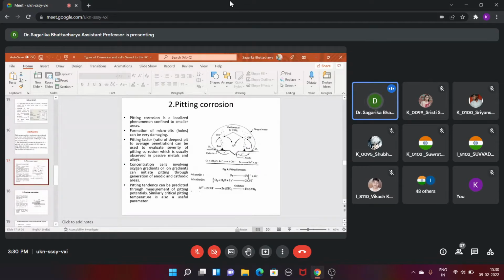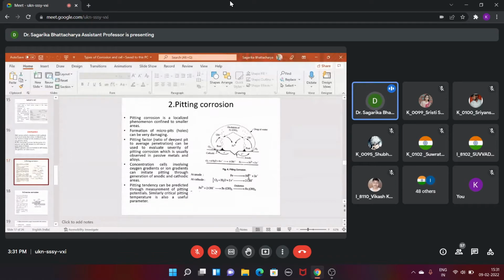Pit means a hole. So now let us consider a drop of water resting on the surface of a metal. Now just see what the picture is given. The part of metal covered by the water drop has low oxygen, right? And the rest of the part which is not under the water has more oxygen. So the part where the concentration of oxygen is less will behave as anode, okay? And the rest of the part will behave as cathode.